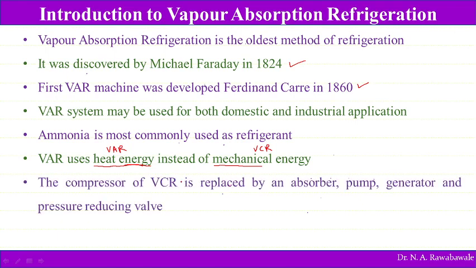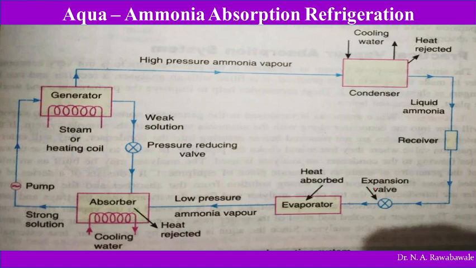Then the compressor of the vapor compression refrigeration system is replaced. The vapor absorption refrigeration system does not consist of a compressor, which was present in the vapor compression system. The compressor is replaced by components known as the absorber, pump, generator, and pressure reducing valve. These four components replace the compressor, and the work of the compressor is done by these four components. Now let us see how the vapor absorption refrigeration system works.